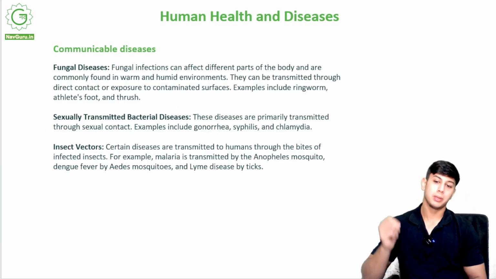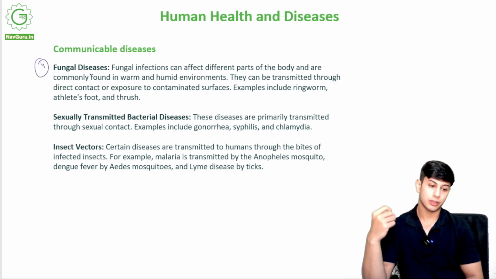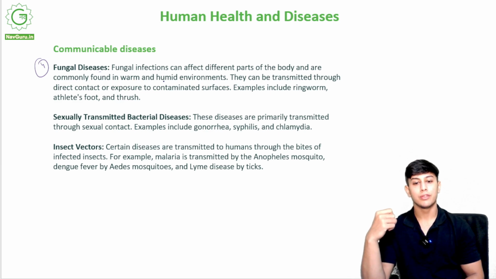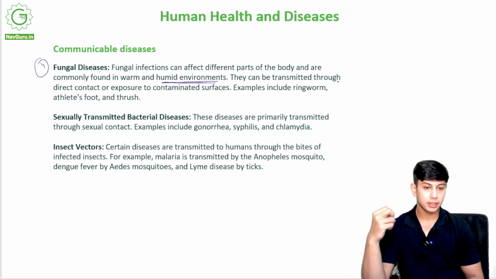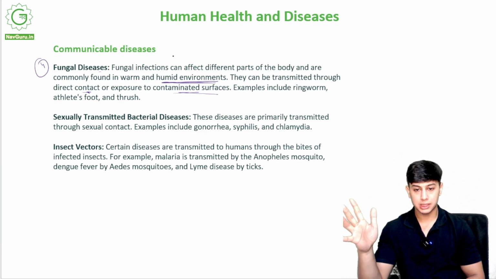Another type of communicable disease would be fungal disease. Now fungus also causes a lot of disease in us humans. Fungal infections can infect different parts of the body and are commonly found in warm and humid environments. They can be transmitted through direct contact or exposure to contaminated surfaces. So again, direct contact, the prime in communicable diseases, and contaminated surfaces.